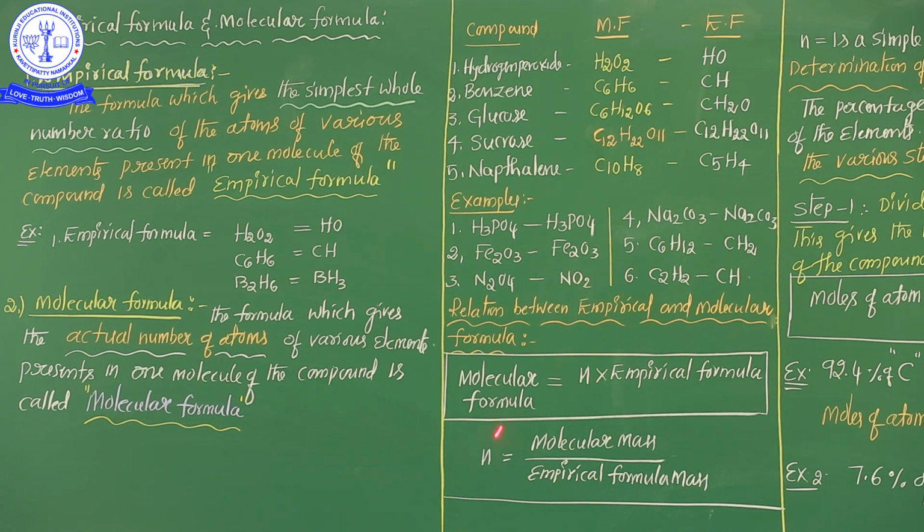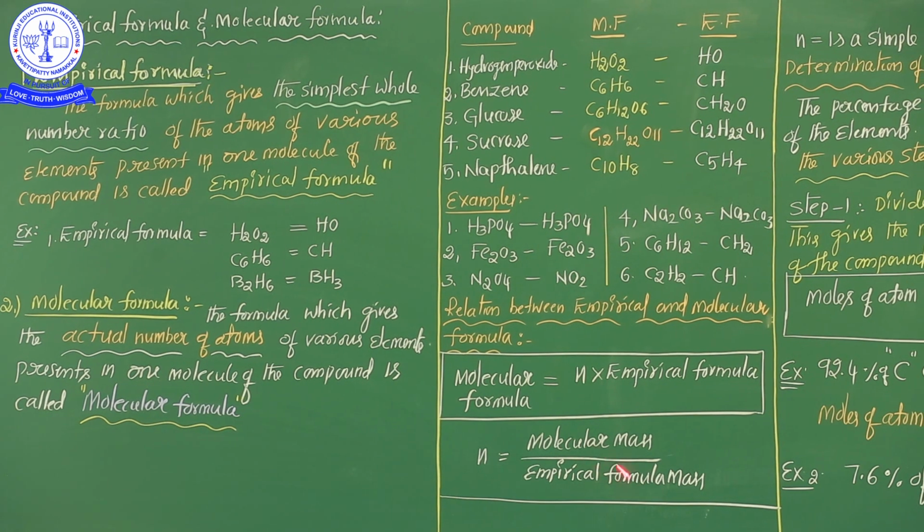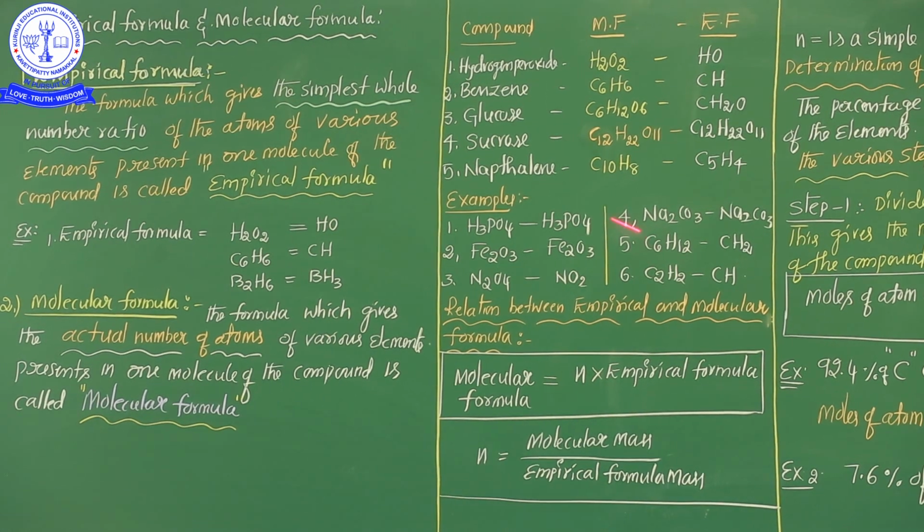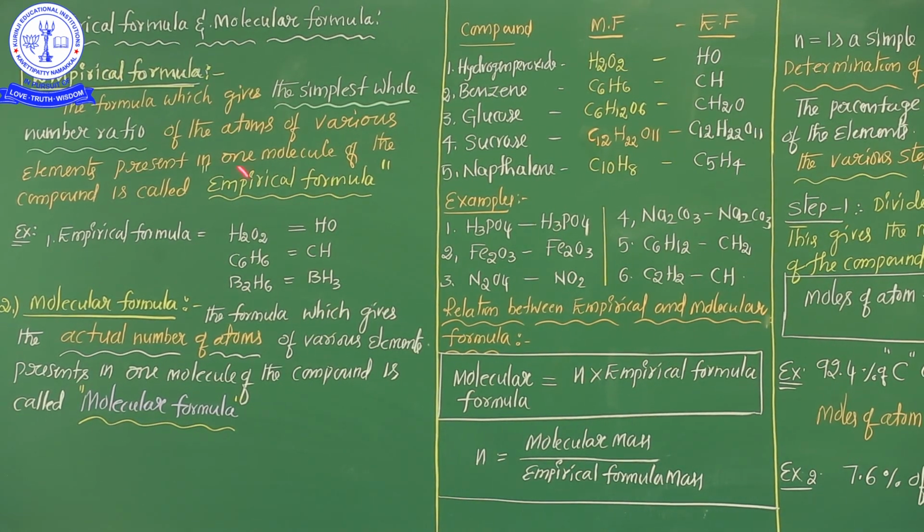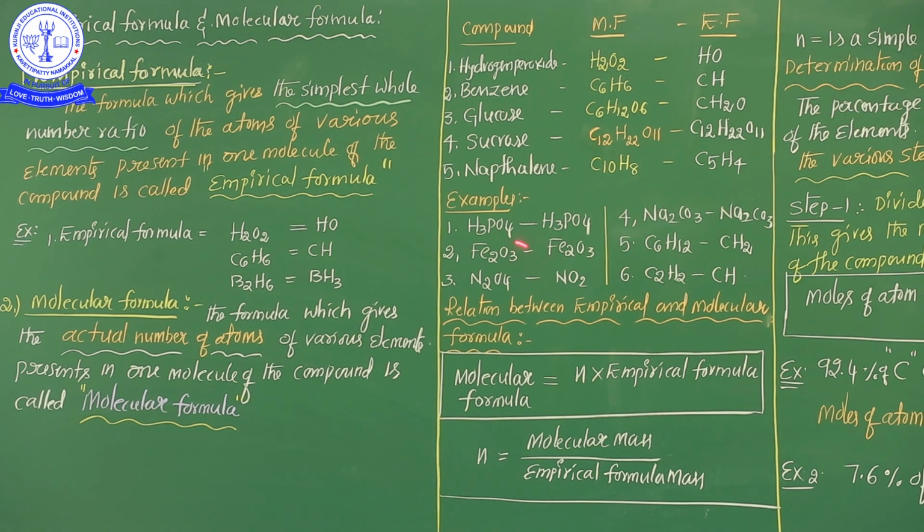Is it clear? See once again, molecular formula is equal to n into empirical formula. How to calculate the n value? Molecular mass by empirical formula mass. Molecular mass by empirical formula mass. So these are the very important examples. I hope you can easily understand this area.